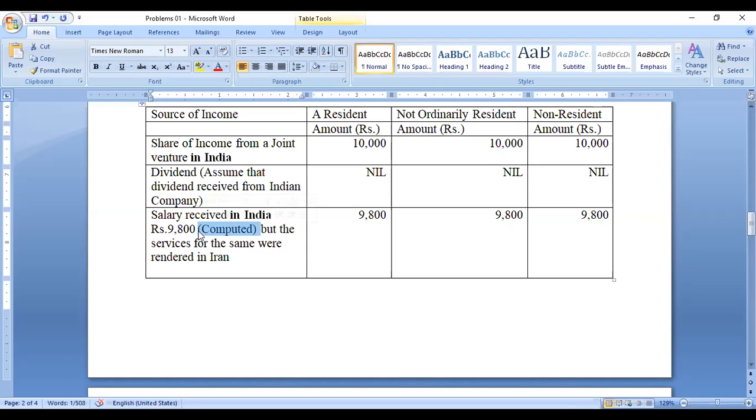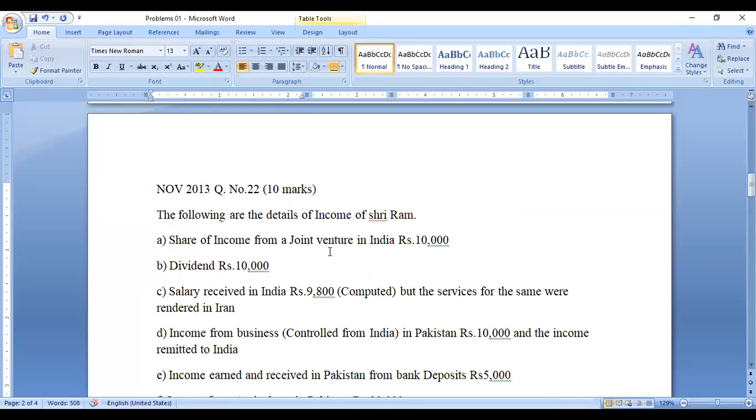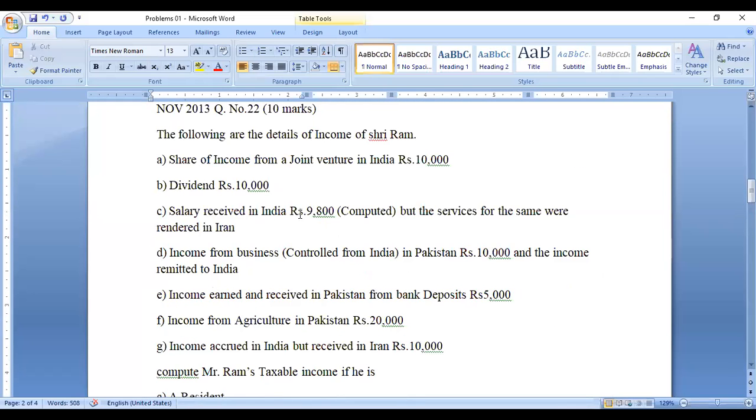All these put together, we name as salary. Certain allowances and perquisites are exempted, and after deducting all the exempted items, the taxable amount is computed as 9,800. So need not worry about the computed part; you will understand it later. Right now, move on to the next one. That's the third one over.